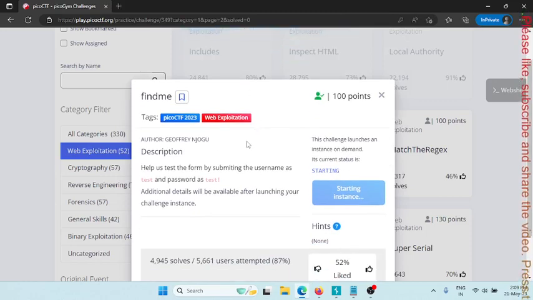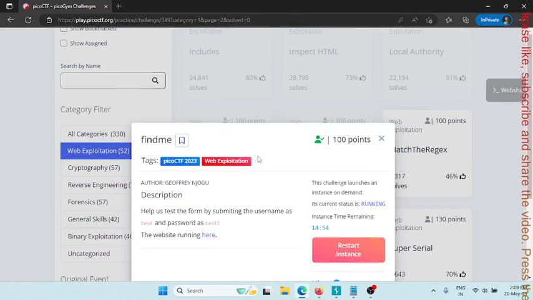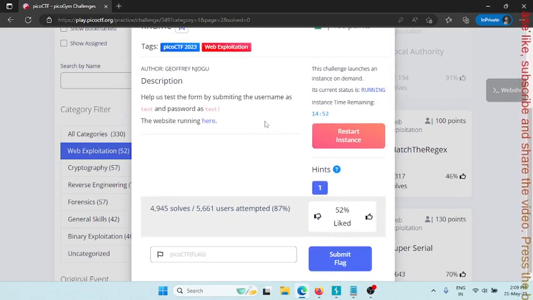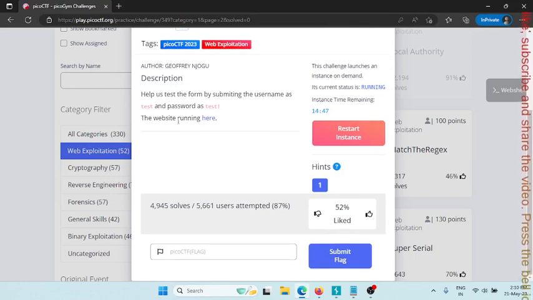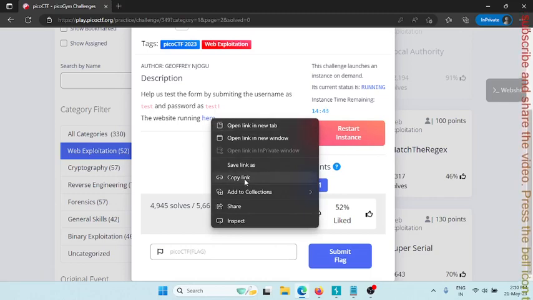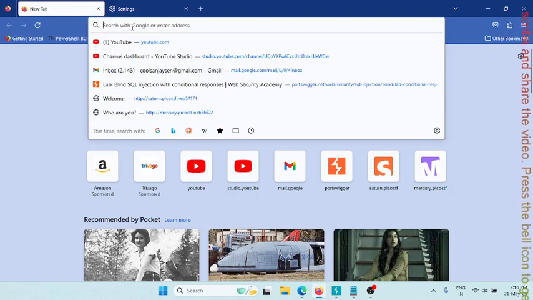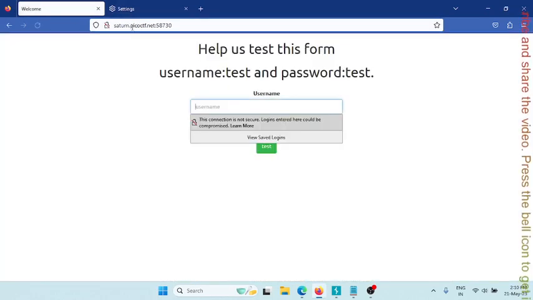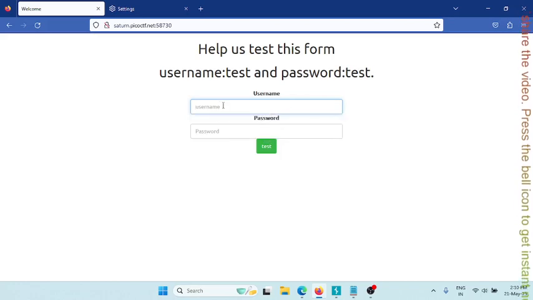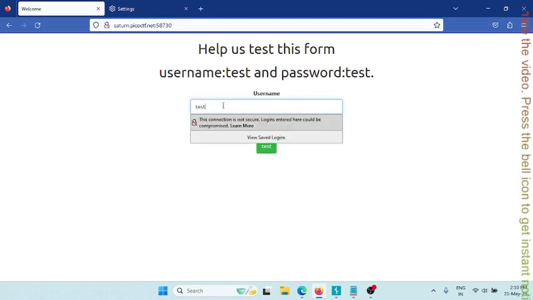Okay, I have launched this instance. Let's see what information is printing. Okay, so the instance is running and it is saying there is a website running here. Let's copy this link and open it in the browser and see what is inside this URL. It is saying help us test this form, username test and password test. So let's enter this username and password.